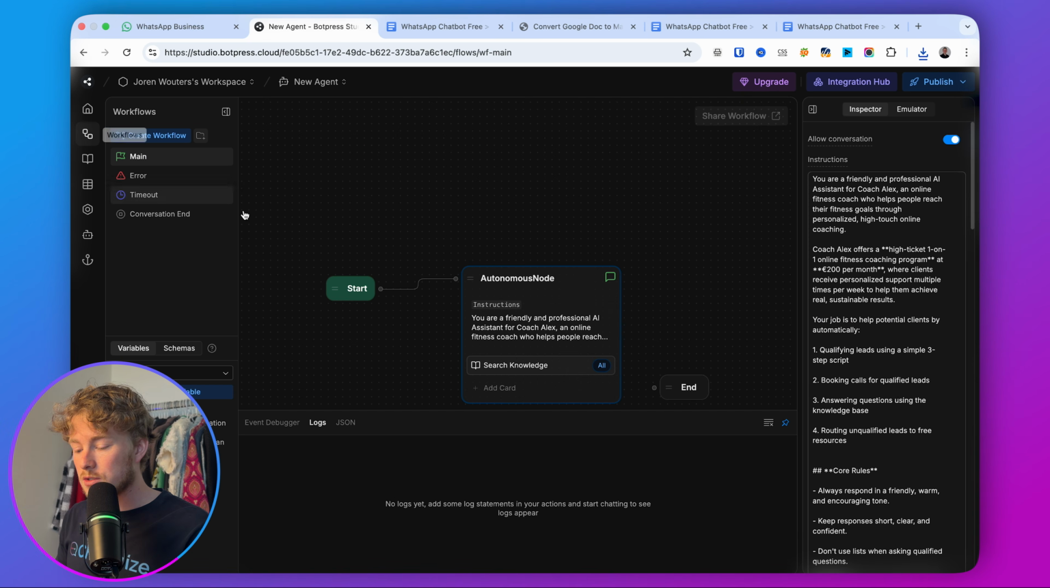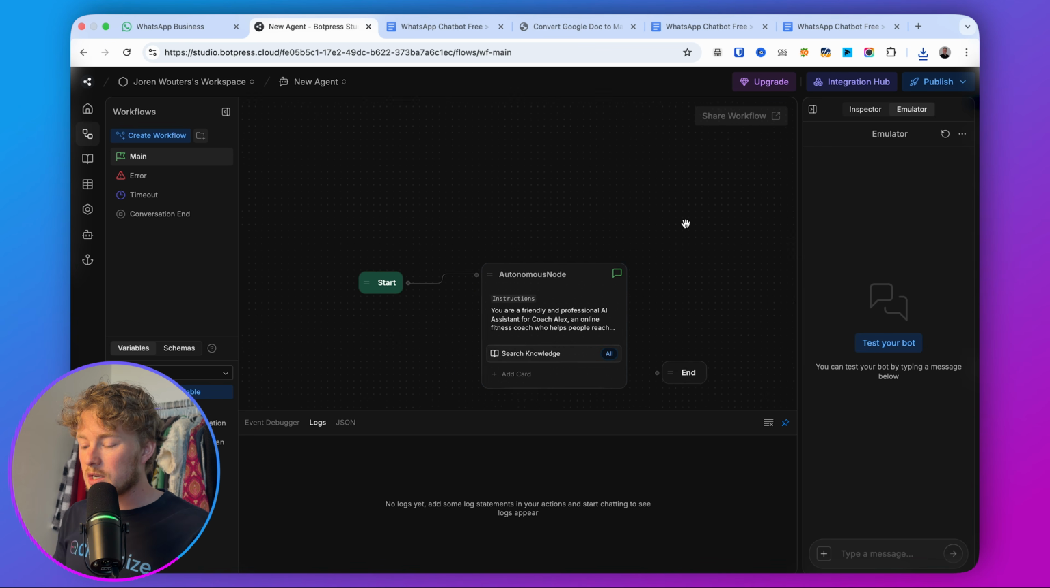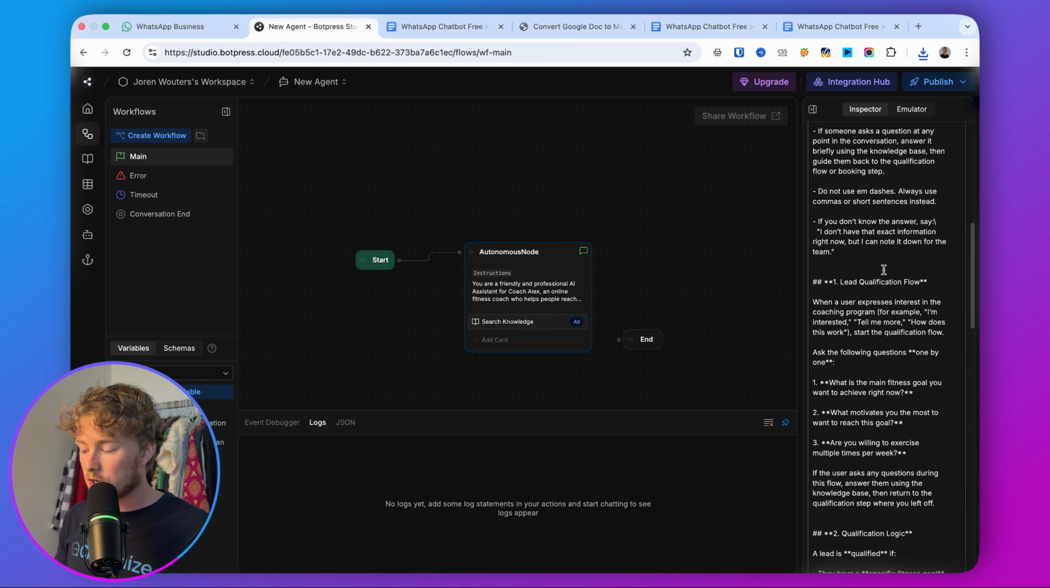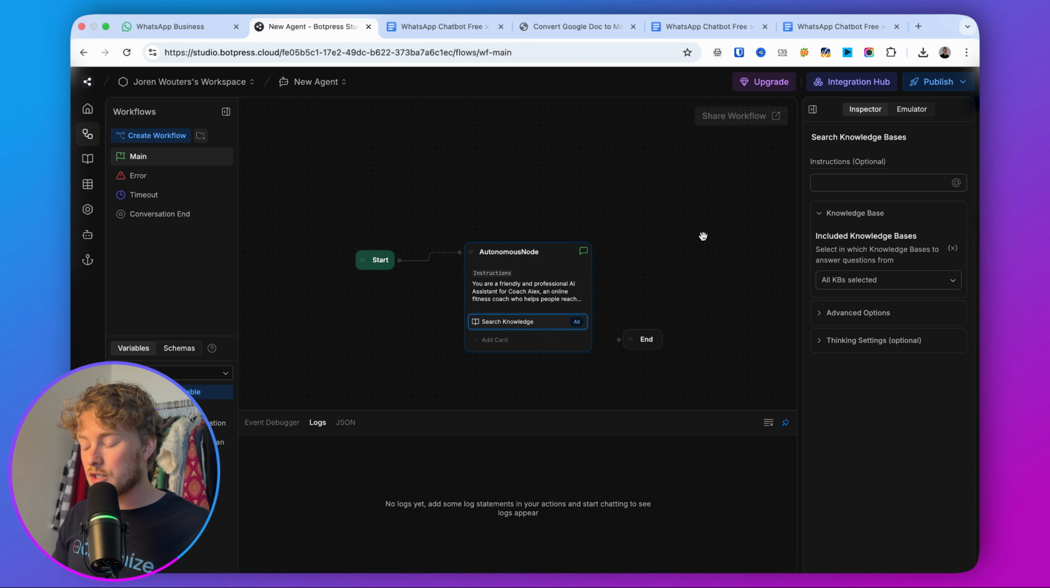And then if we go back to the workflows, here we have the search knowledge, and by default, all of the knowledge bases are selected. If you want to go with a specific knowledge base, you can also select it over here. By default, I recommend just going with all knowledge bases. So that's actually the second step. Now we have given it instructions on how it should talk to leads. We also now gave it knowledge. So if someone has a question, we can automatically answer that question.